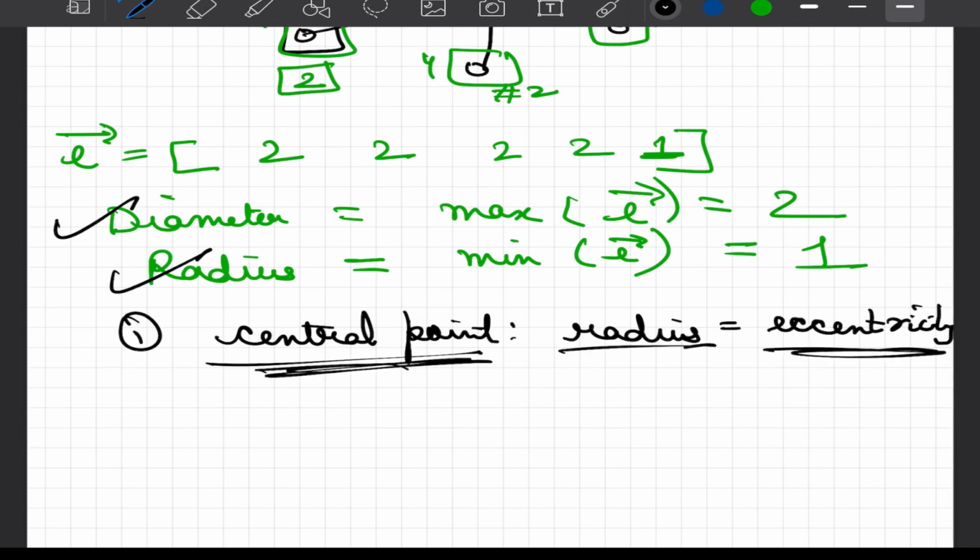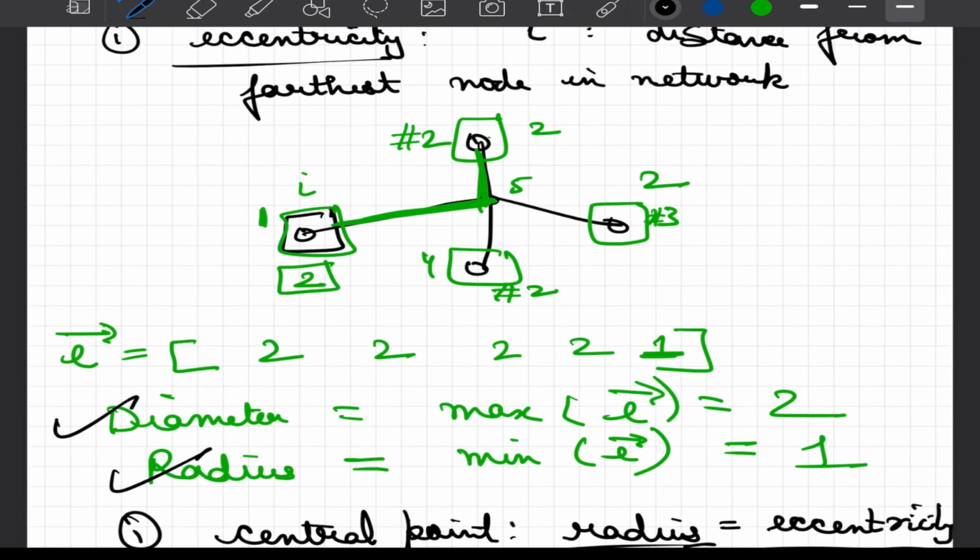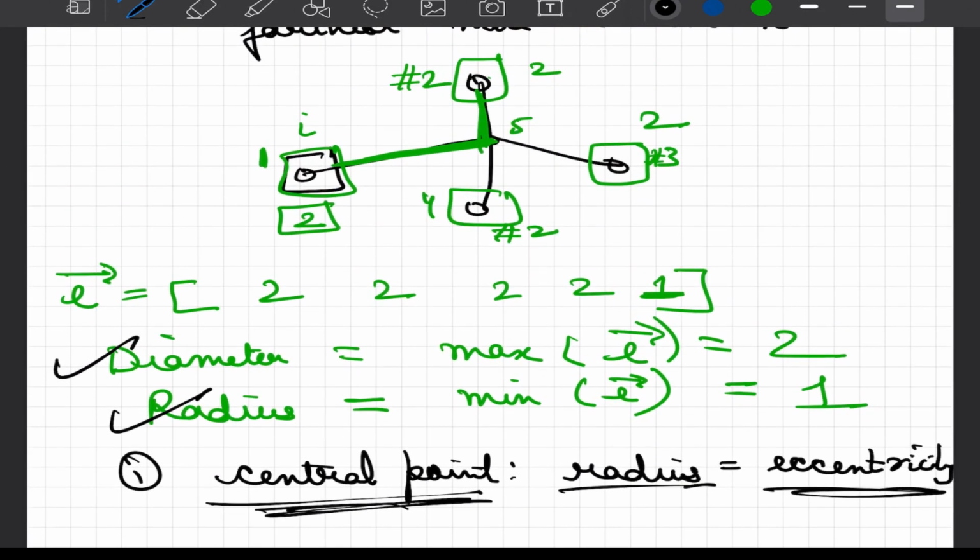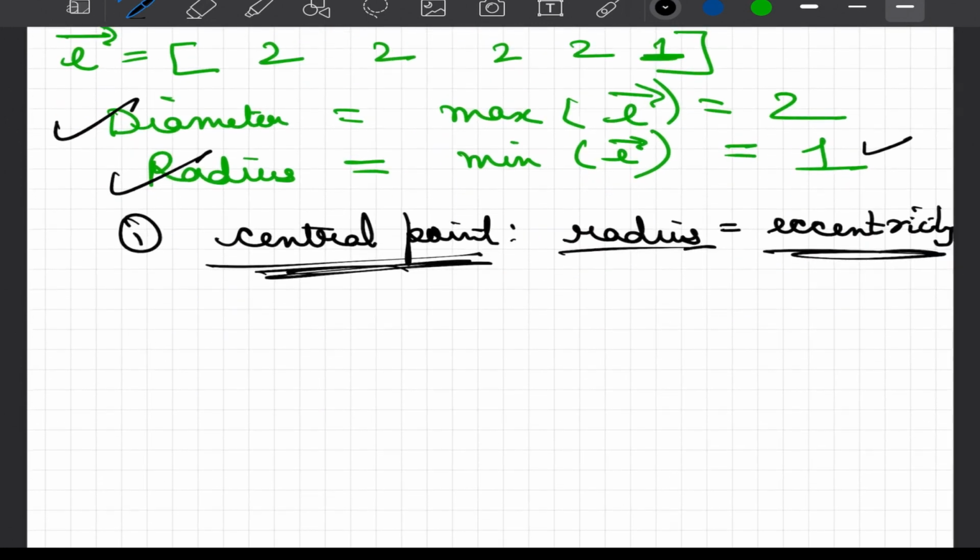The intuition is that those nodes which are more central, you have to cross them multiple times to reach other nodes, and hence in this case the central point would be only node 5, because our radius equals 1 and the eccentricity of node 5 is equal to 1.